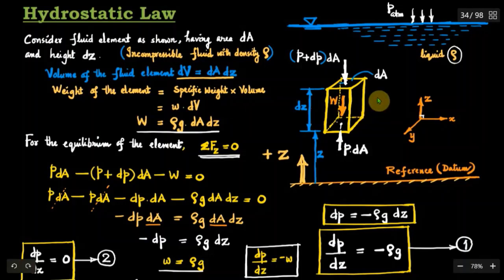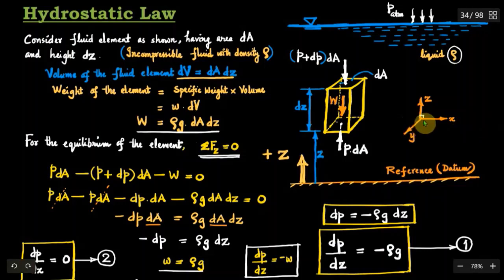The weight of this fluid element will be specific weight into volume, that is specific weight w into the volume of this small fluid element dV. So specific weight of the fluid multiplied by the volume will give you the weight. Specific weight is rho g, volume is dA dz, therefore weight of the fluid element is rho g dA dz.